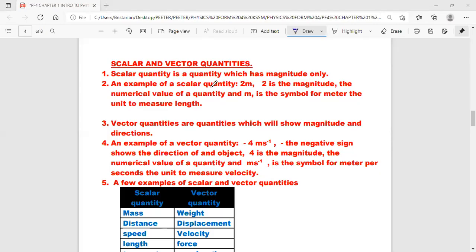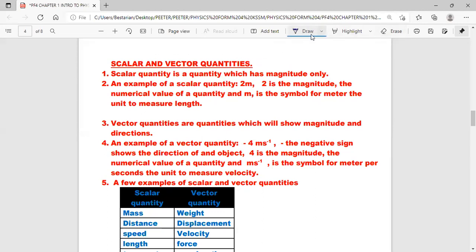In physical quantities, the quantities that we measure, they are divided into scalar and vector. A scalar quantity will have only magnitude. A scalar quantity will have what? Only magnitude. Whereas a vector quantity will have magnitude and direction. So when you have magnitude and direction, we call this a vector. When you have only magnitude, it's scalar.